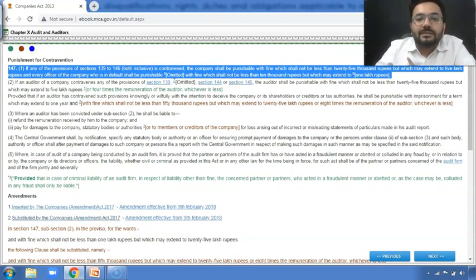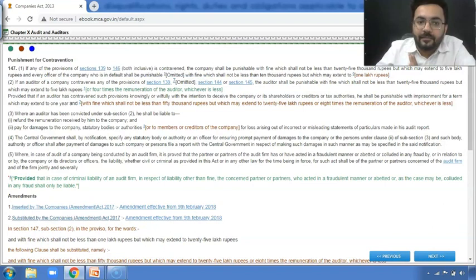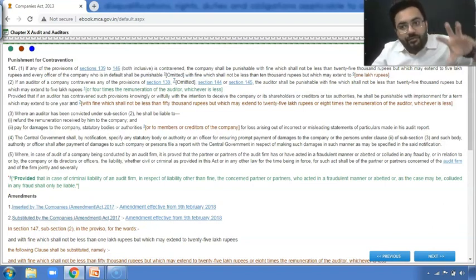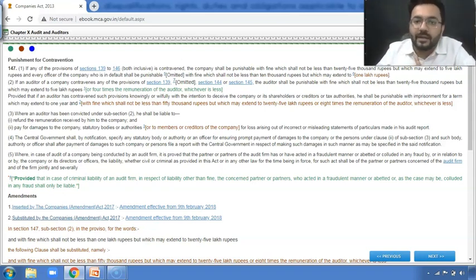Now, this was the provision which was earlier. Now, the things have changed. If you have done a default in statutory audit or in cost audit, they both are equal. So what they are saying: 25,000 to 5 lakh rupees, and every officer who is in default is going to be punishable with 10,000 rupees, which may extend to 1 lakh rupees. 10,000 rupees to 1 lakh rupees.